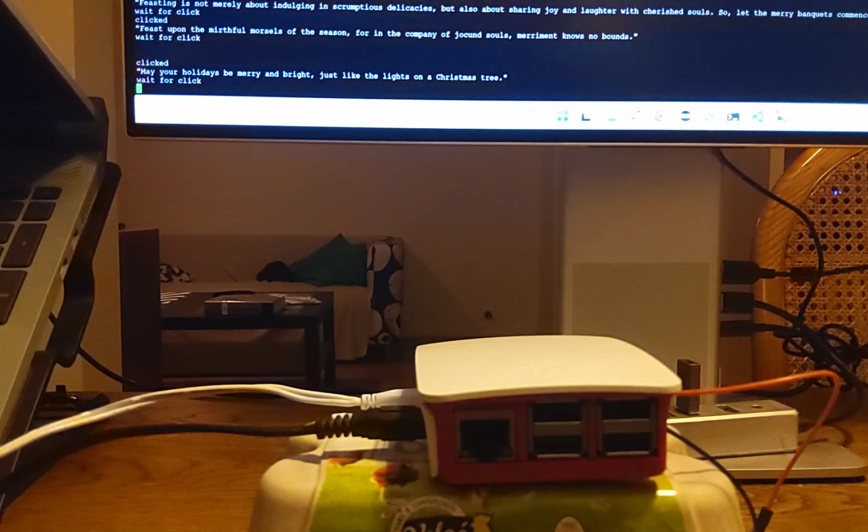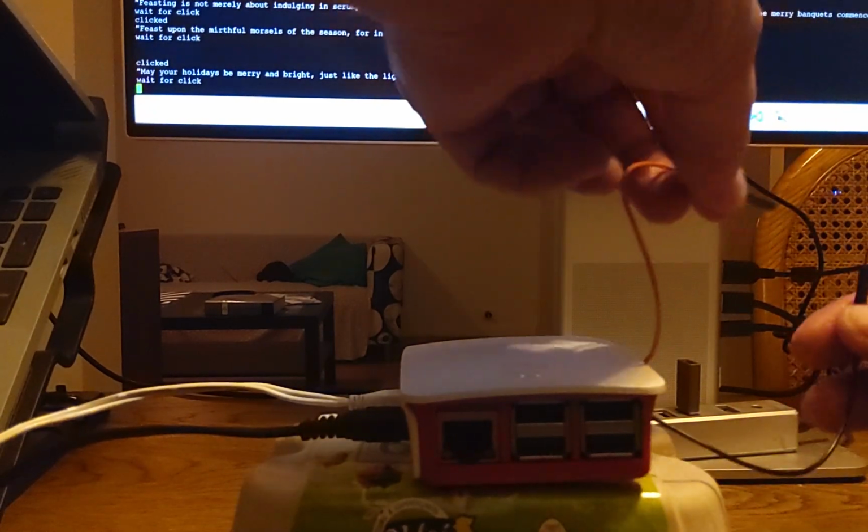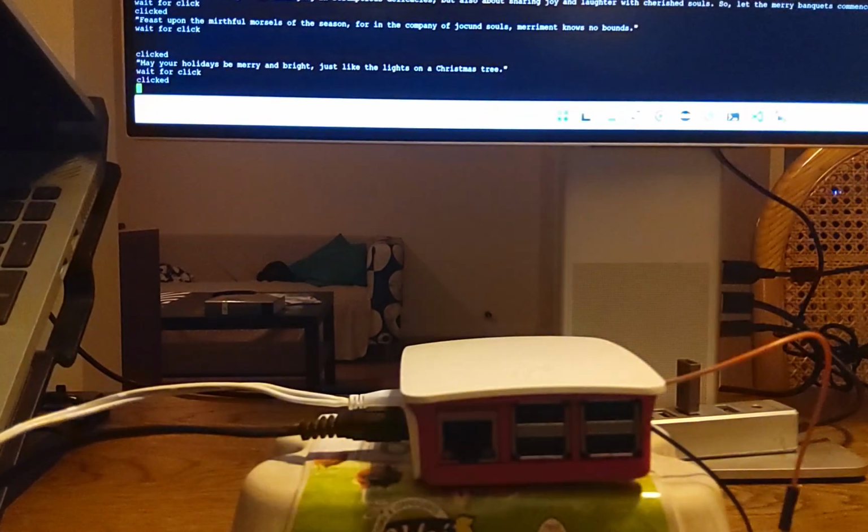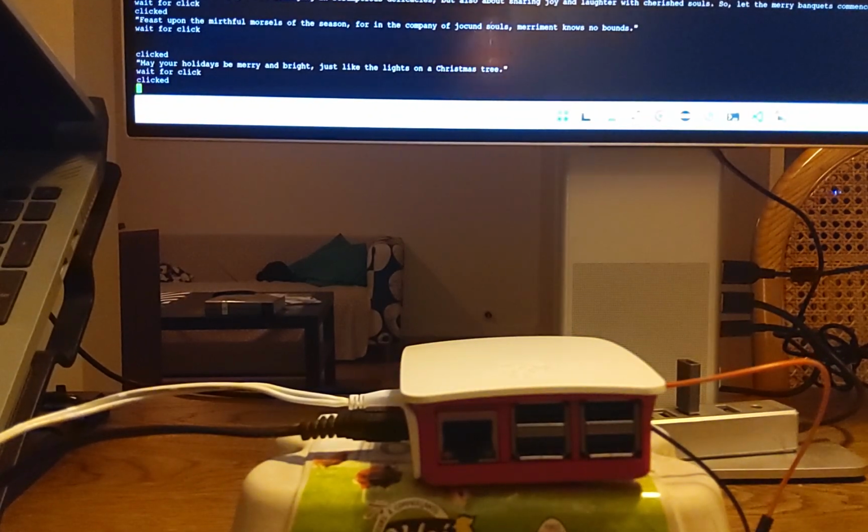There you go, and then it waits for the next click. So if I press this again, then you will see that it will run through the cycles. Press, it detected a click, and a bit later, we will get a new quote here.